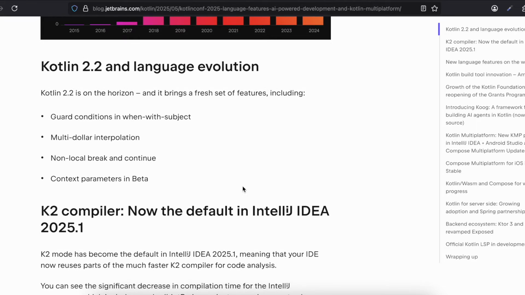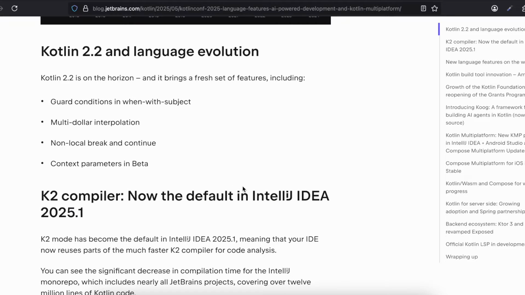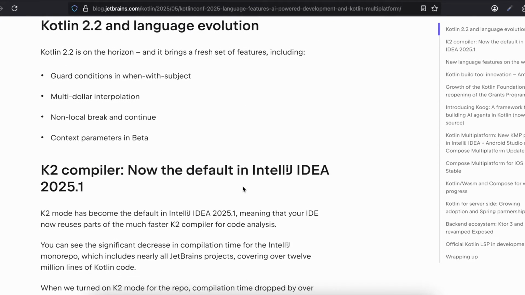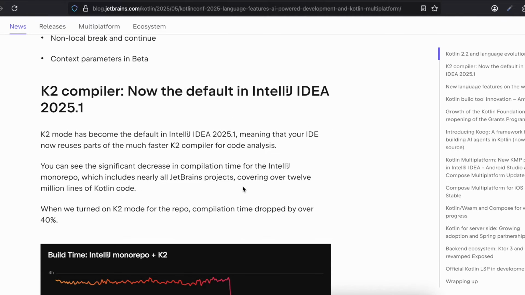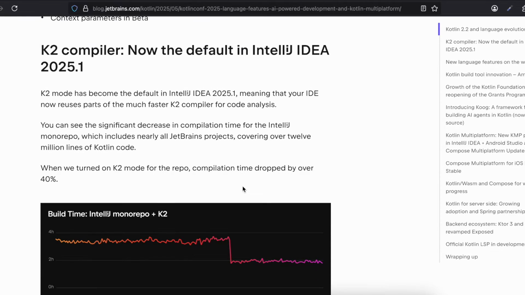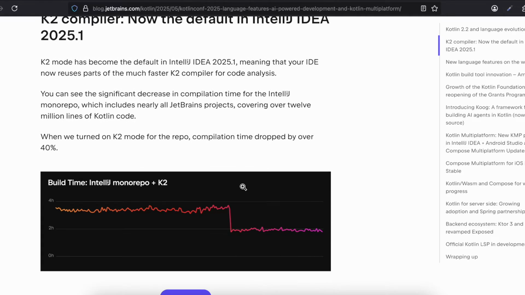Kotlin 2.2 and language evolution. Kotlin 2.2 is on the horizon, and it brings a fresh set of features including guard conditions in when with subject, multi-dollar interpolation, non-local break and continue, context parameters in beta, and the K2 compiler now the default in IntelliJ IDEA 2025.1. K2 mode has become the default in IntelliJ IDEA 2025.1, meaning that your IDE now reuses part of the much faster K2 compiler for code analysis.